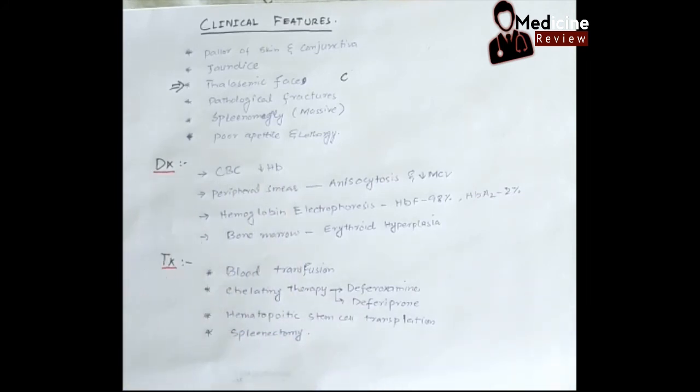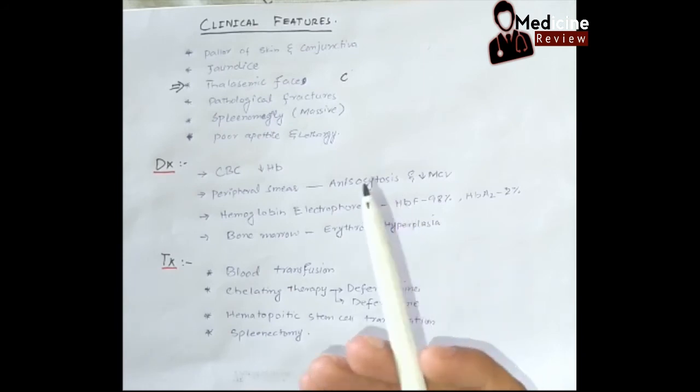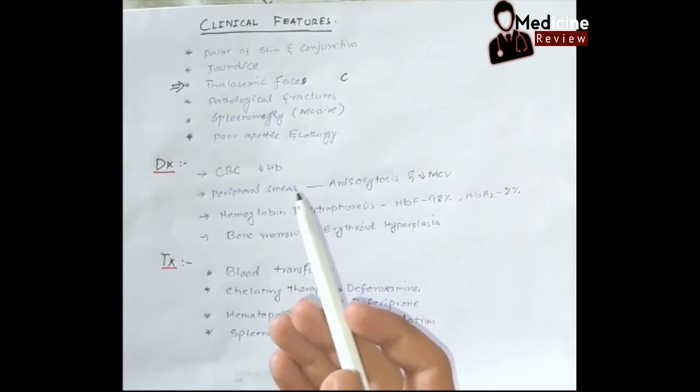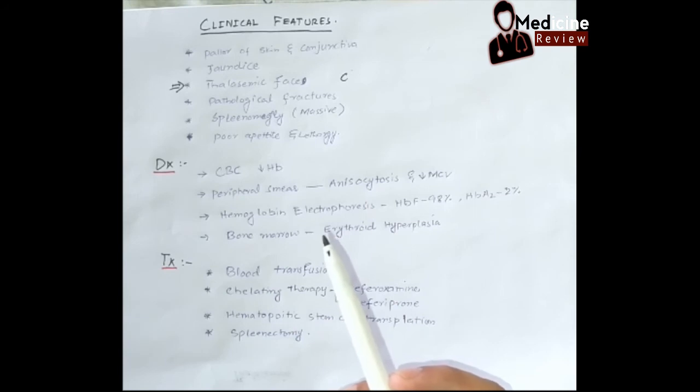Diagnosis. The clinical picture is important for the diagnosis. Whenever a baby is born, before 2 months, the baby will be normal. But in some babies from 2 months, and some up to 6 months, the clinical symptoms start to appear. It is because after 6 months, the fetal hemoglobin is replaced by adult hemoglobin.